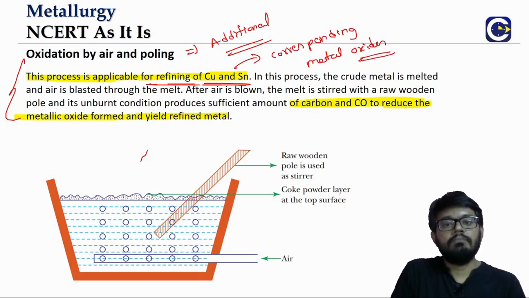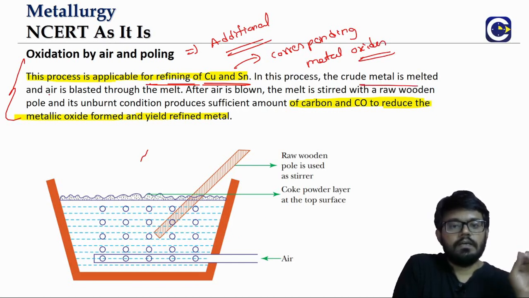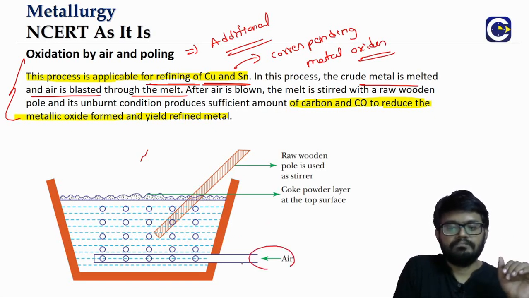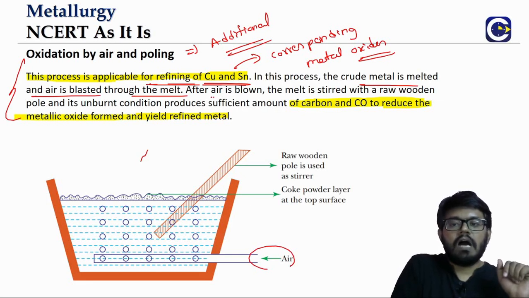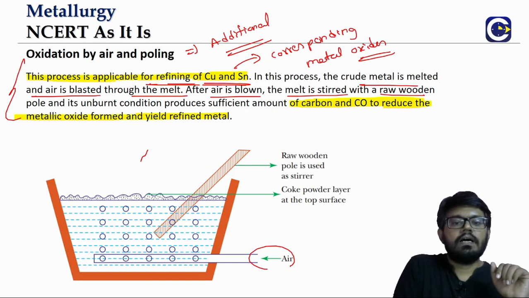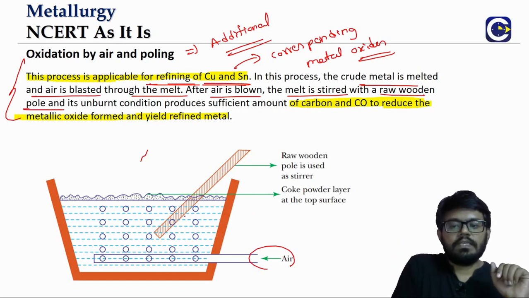So what are the impurities? In copper, we'll have an impurity of copper oxide itself. Same way with the tin also. So the crude metal is melted and air is blasted through the melt. You can see the air. Now after the air is blown, the melt is stirred with a raw wooden pole. So we are stirring this with a raw wooden pole. And sometimes we can also have coke powder on top.